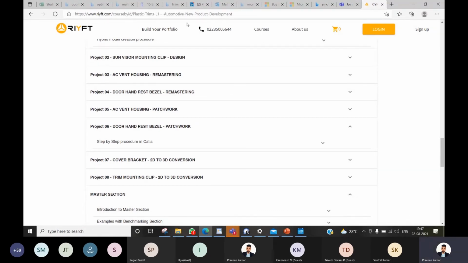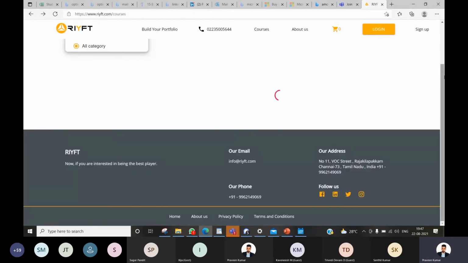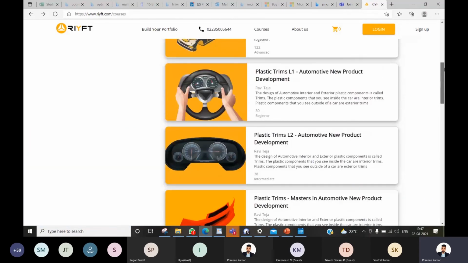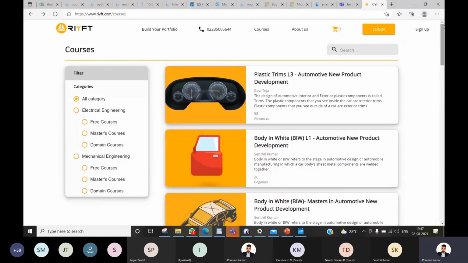Explained, right? So yes, it's not only plastics, you can also find BIW here, body in white. Even engineers who want to get into body in white can learn the body in white program here. Again, when I say training, this is not CAD training. Learning CAD and becoming an expert in CAD alone will not help you. You should have knowledge of manufacturing and the domain. Unless you have that domain knowledge, it becomes tough.